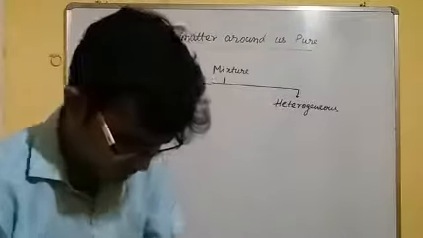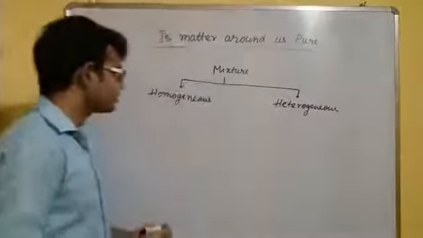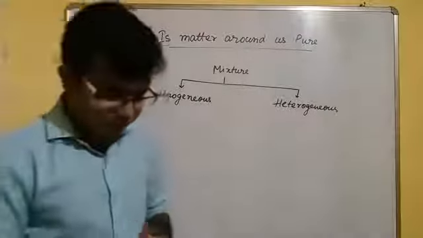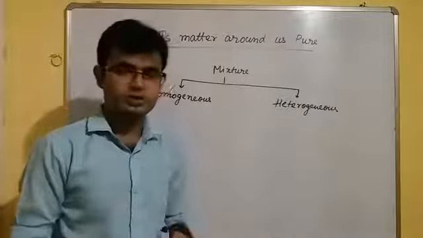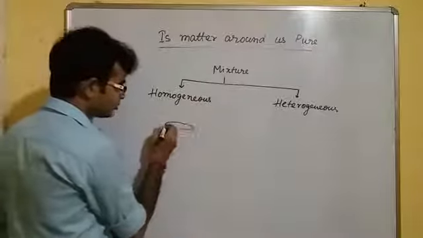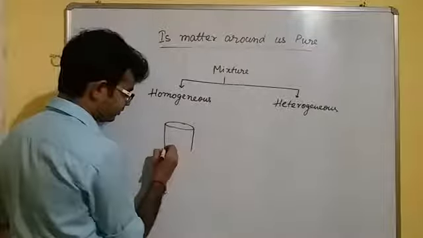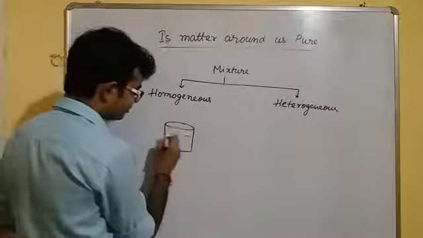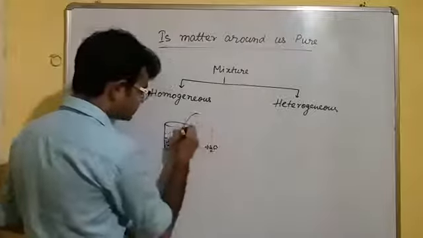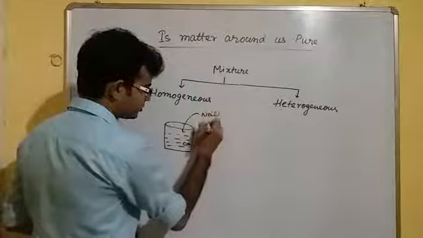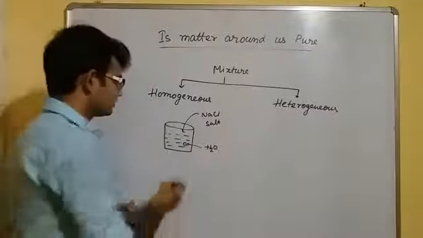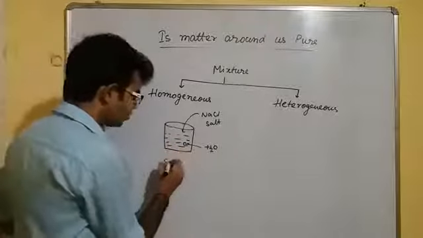Fine. So here it is, homogeneous and heterogeneous mixture. Let you understand what is a homogeneous mixture and what is a heterogeneous mixture. If we take an example, suppose you have one glass of water. Now, if we add salt, sodium chloride, or suppose sugar, in one glass of water, then what will happen? We will get salty water.